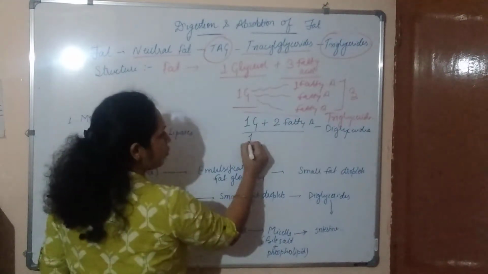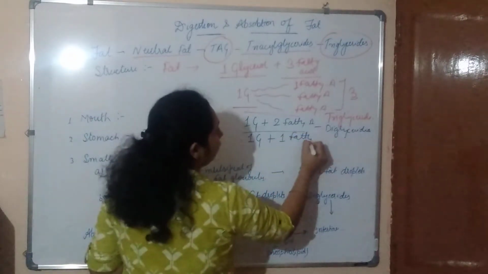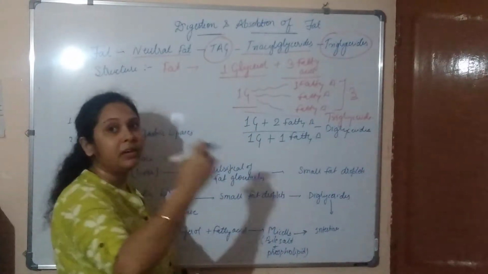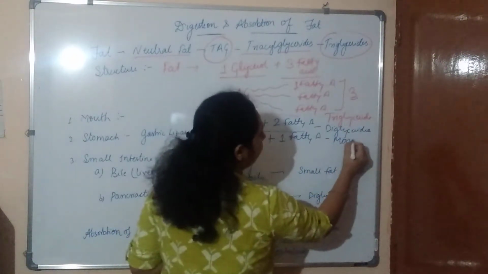If there is one glycerol and one fatty acid, which is simpler than the diglyceride, we call it monoglyceride.